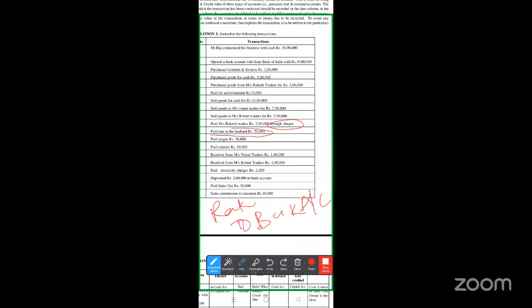Next, paid rent to landlord. We are paying rent. Rent is an expenditure. It comes under nominal account. What is the nominal account rule? Debit all expenses. So rent is an expenditure. How do you pay rent? We pay rent in the form of cash. Rent account debit to cash account. Next, wages. This is also an expenditure. Our entry would be wages account debit to cash account.